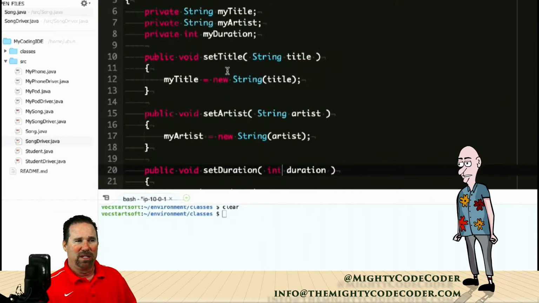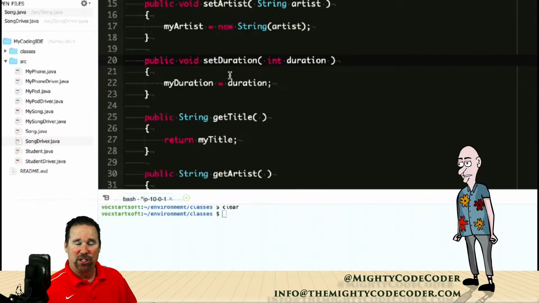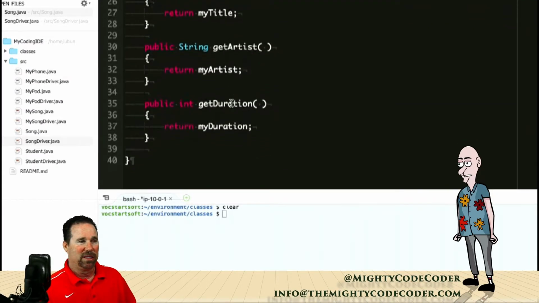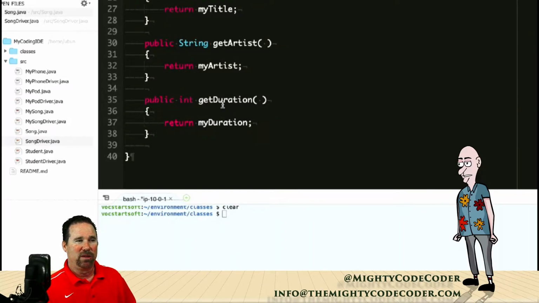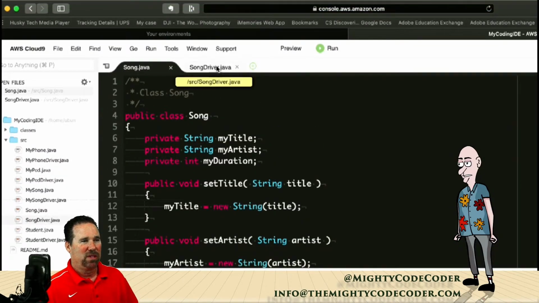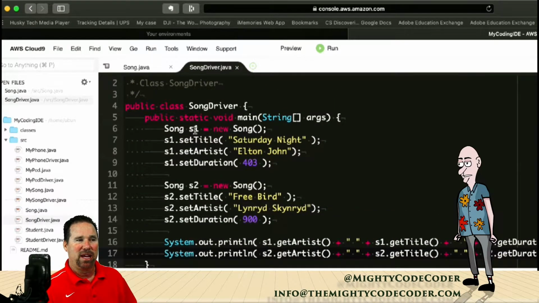You have a setter and getter to set the title and the artist. You have a set duration in seconds. You have a get title and get artist, so two getters and setters. Each one has a getter and a setter, so you have get duration. So pretty simple. And then in my song driver, you'll see I will just simply instantiate a new song.